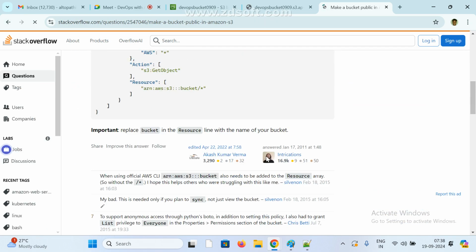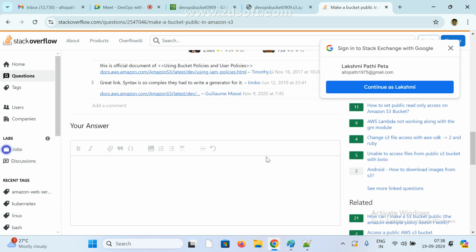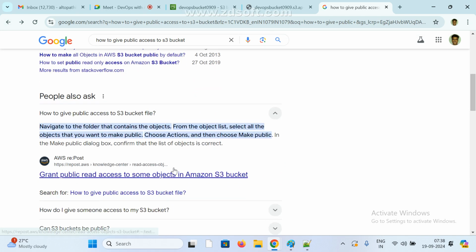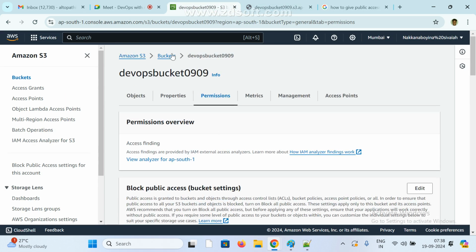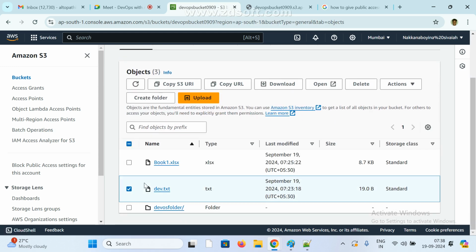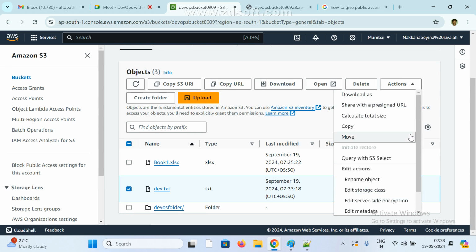So where do I need to go? This is policies. From the object list, select all the objects that you want to make public and choose the action. Then choose make public. Where is this option? Select the object, choose action, then make public access. Go to here, choose the object, this is the object name. And where is action? Go to action and